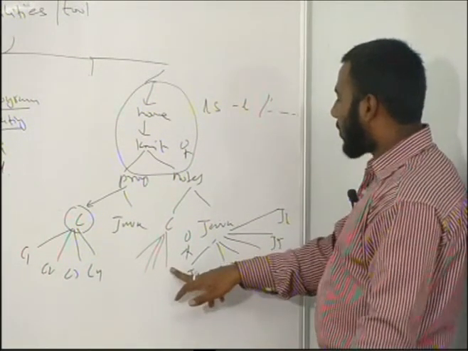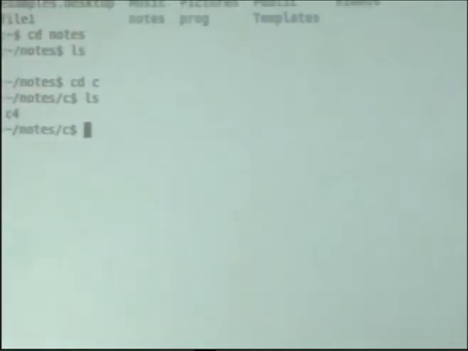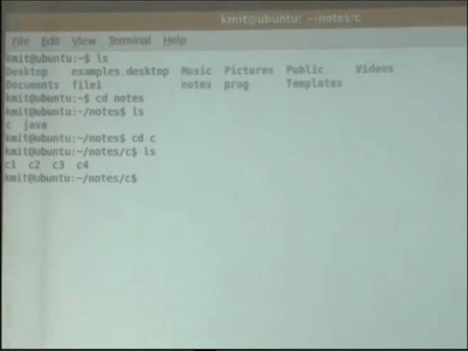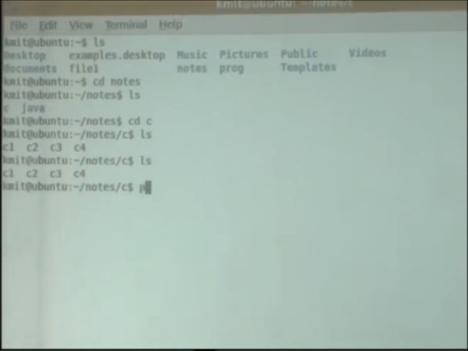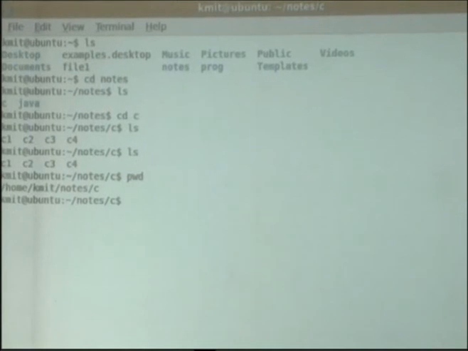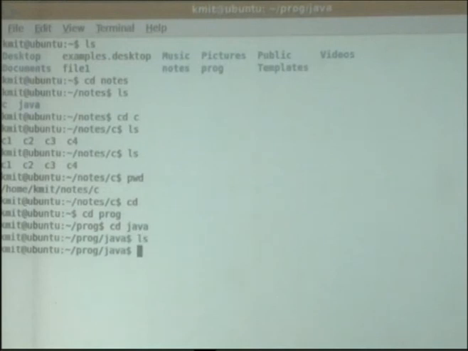Okay. So being here, if I want to see what are the contents in this directory, I'll give this absolute name and find out. So let's do that, ls option L. Okay, we'll remember this path, that home, KMIT, notes, and C. Here we have this list of files. So I'll go to cd program, cd Java. So here I am having these many files.